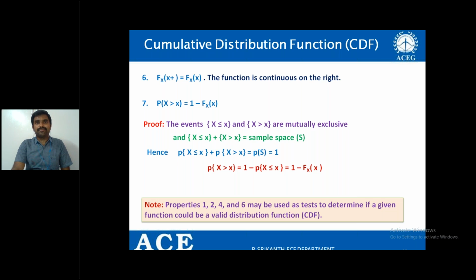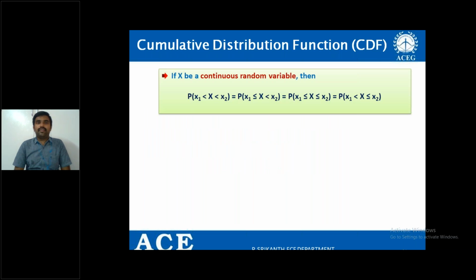Right? Am I clear? Right. And some relations you can take here, and sometimes you may need to find the probabilities by using this particular cumulative distribution function, and for that you need to remember some relations. Especially between a continuous random variable and a discrete random variable, there is a small difference in the calculation of probabilities.